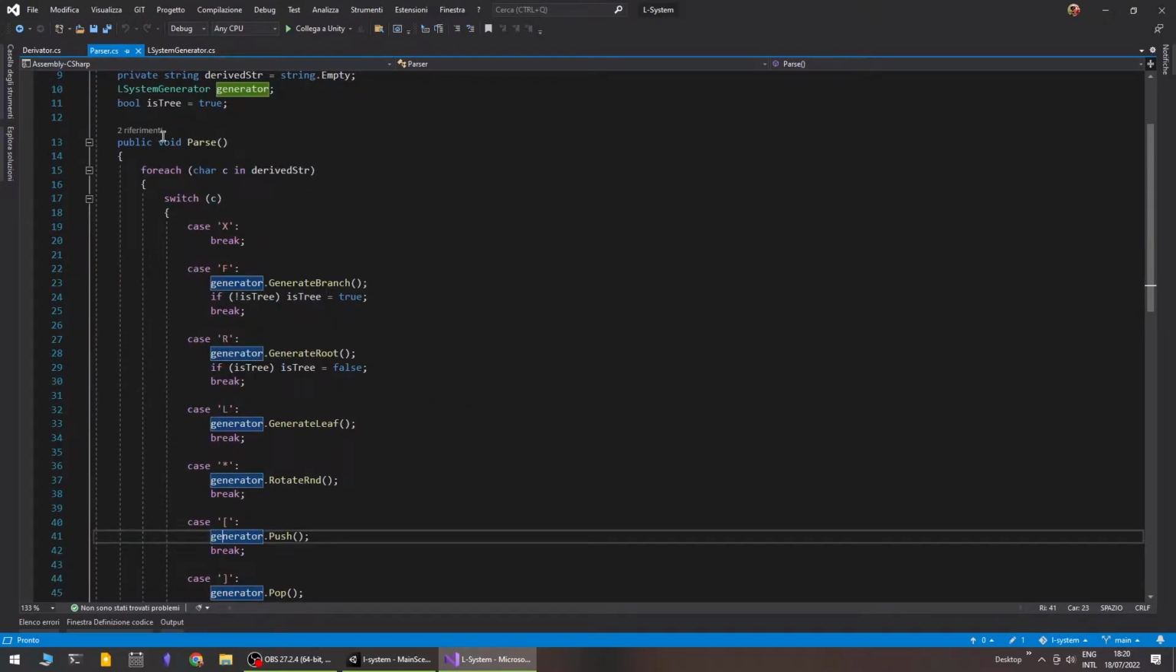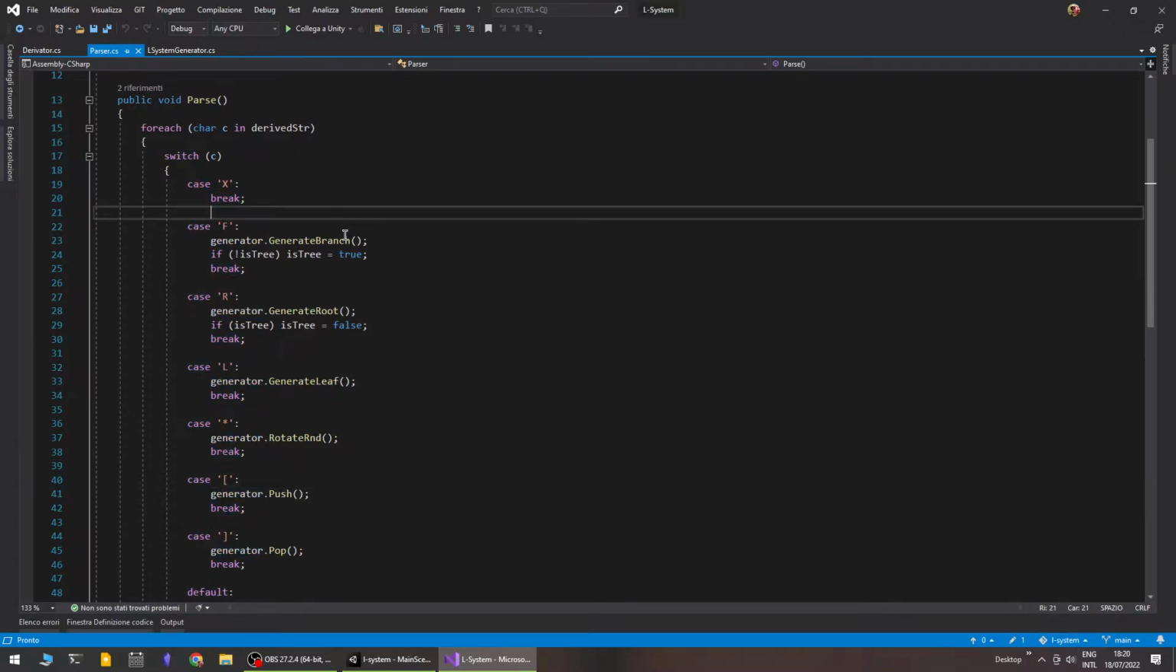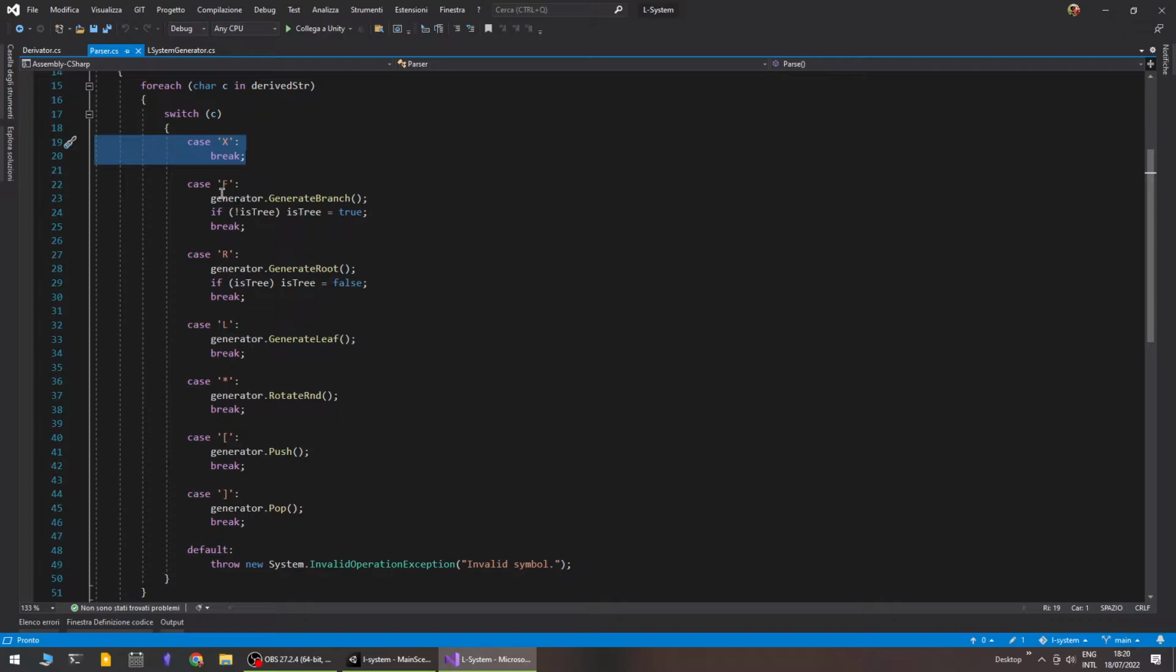So we do this kind of recursive substitution, and we will give this derived string to the parser. The parser will receive this string, and then it will just operate each case switch and do the corresponding action. So the axiom in this case is ignored because it's not relevant. Then we have the F symbol, which will generate a branch, and this branch will be generated with respect to the actual given information of the direction, which can change. We will see how soon.